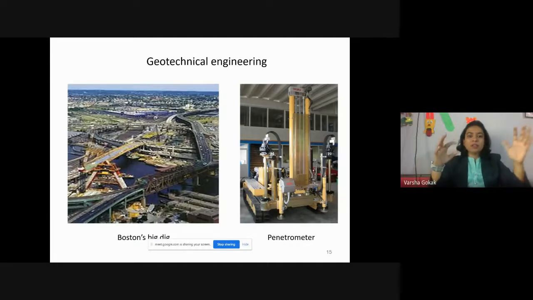They construct the house, everything, and then there is settlement taking place. They call it settlement. Settlement means somewhere the soil is settling. So what happens if there is a soft soil and my footing comes exactly over that?